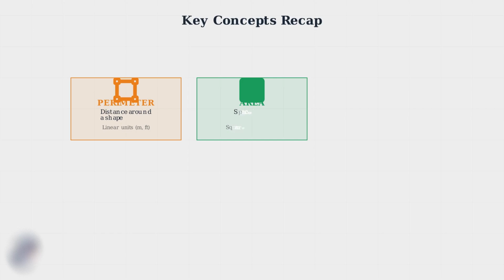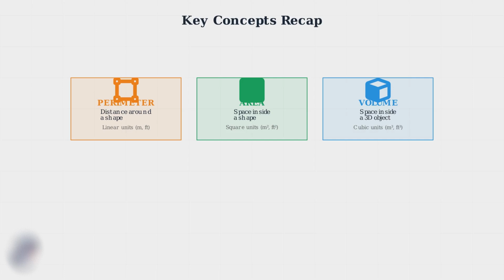Second, area measures the space enclosed within a shape's boundaries. From painting walls to calculating carpet needed for a room, area is everywhere in our daily lives. Third, volume measures the three-dimensional space that an object occupies. Whether you're filling a swimming pool or designing storage containers, volume calculations are essential. These concepts aren't just academic exercises. They're the foundation of countless professional fields and everyday applications.